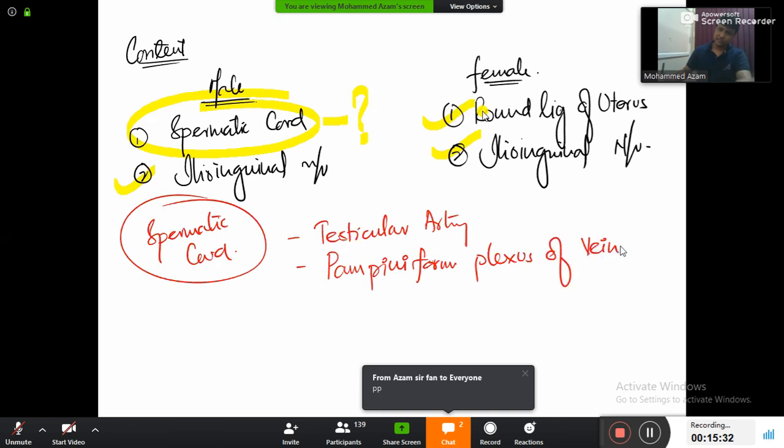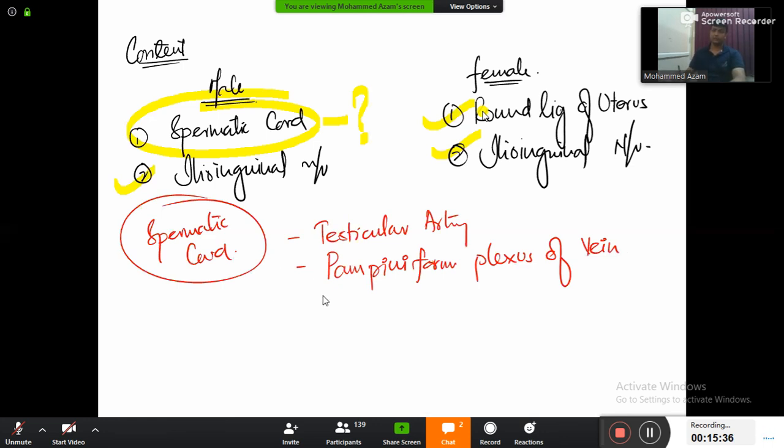That means it's not a single vein, guys. What is the meaning of plexus? Plexus means network. Number three, nerve: genital branch of genitofemoral nerve.